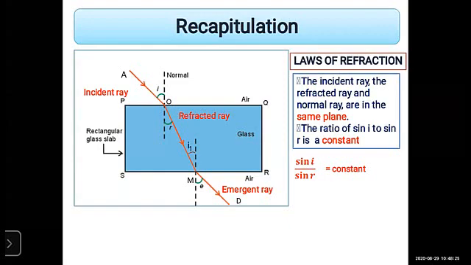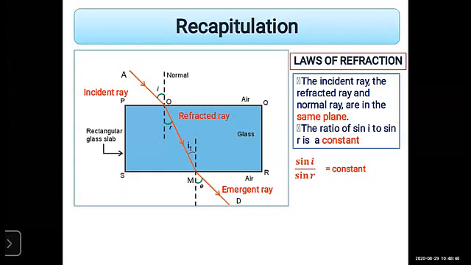Now in the last lecture we learned about the laws of refraction. Which are the laws of refraction? Remember these 2 points. These are very important. Also take a screenshot of this PPT.